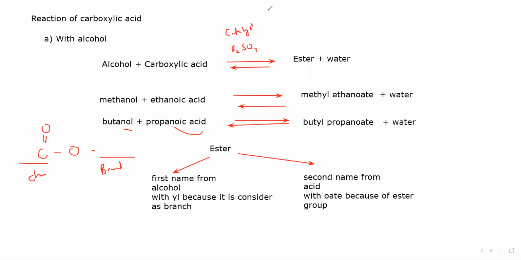So the first name of ester is from alcohol and the second name is from carboxylic acid. Same way, if I change the order, if I say I have butanoic acid plus ethanol, what will be the product?